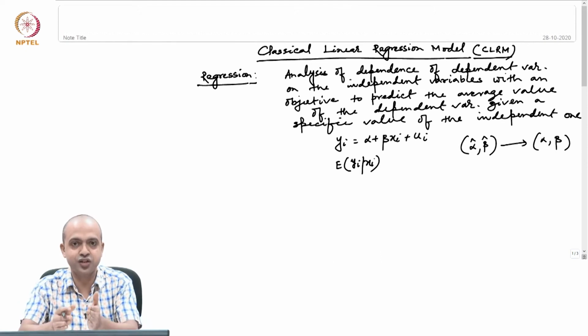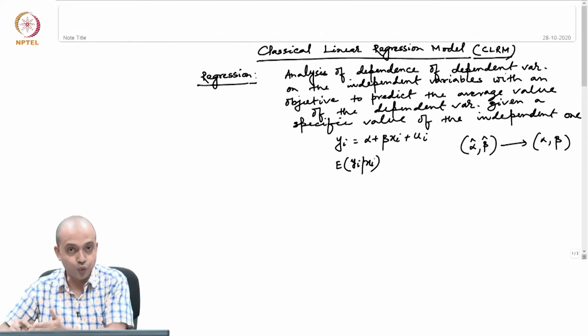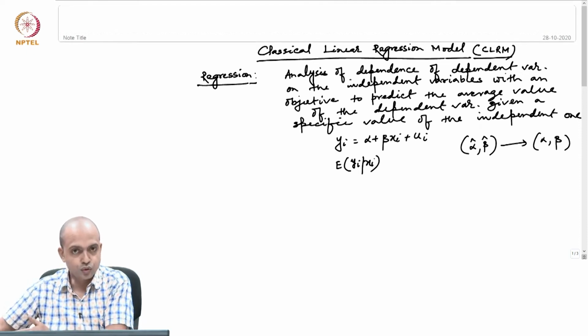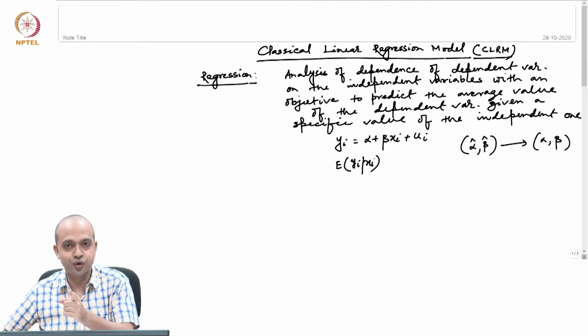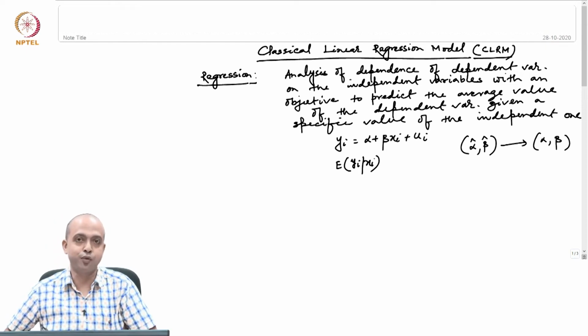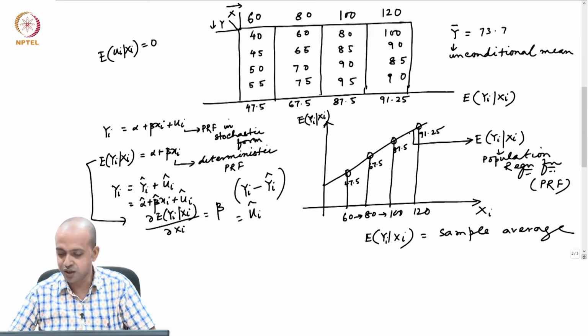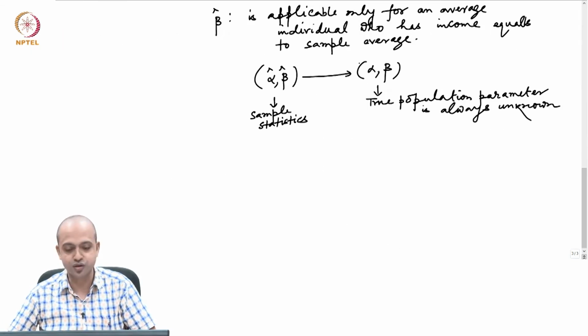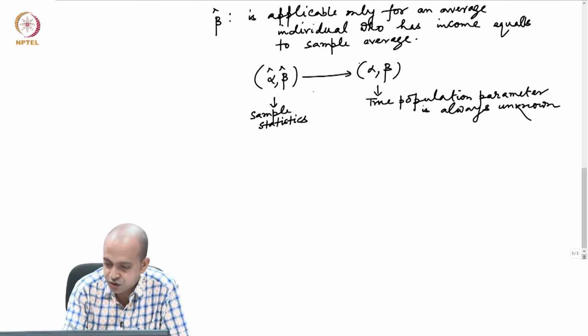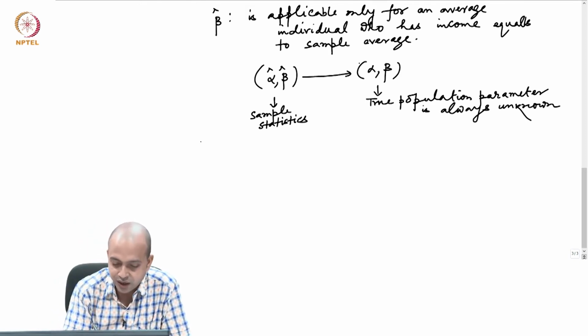Similarly, these assumptions of the classical linear regression model, where we estimate alpha hat and beta hat, will lead to alpha and beta as close as possible, and then only we say that alpha hat and beta hat are reliable, exhibiting the three desirable properties of unbiasedness, efficiency and consistency. So, now it becomes important to know what those assumptions are.